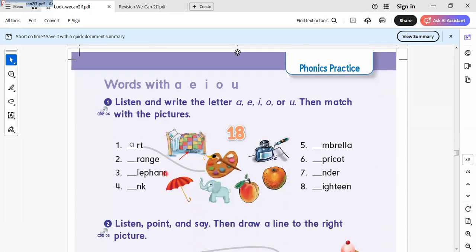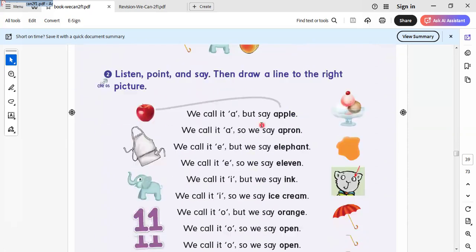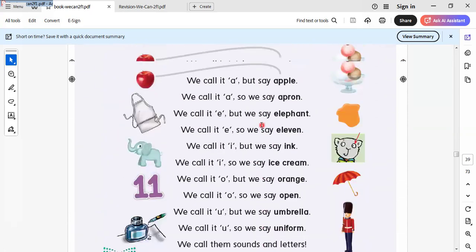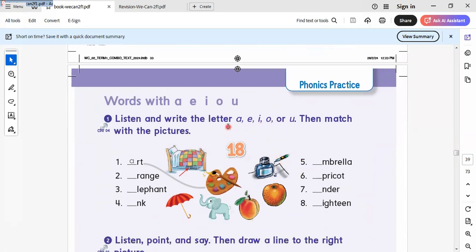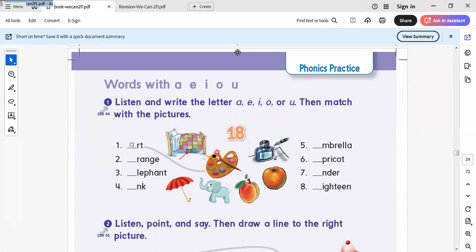Okay, here is the phonics. Here we have the vowels, the words that take A or AN. This is called vowels: A, E, I, O, U. So after the vowels, I put AN. Before the consonant sound, I put A.